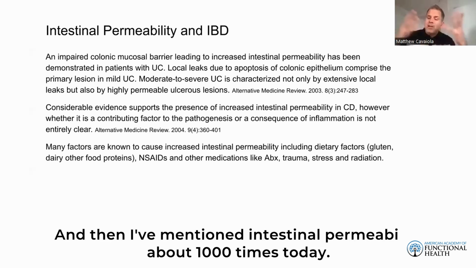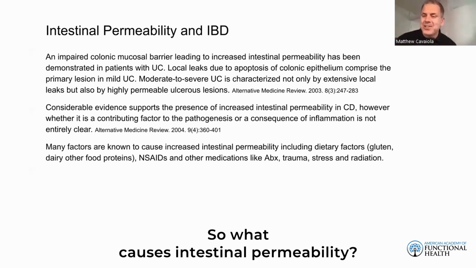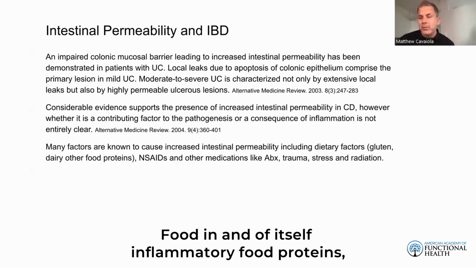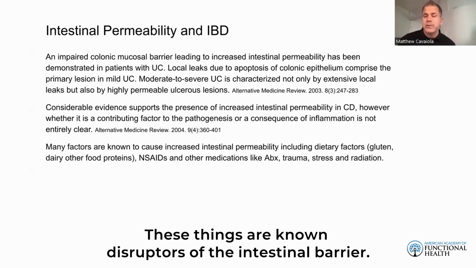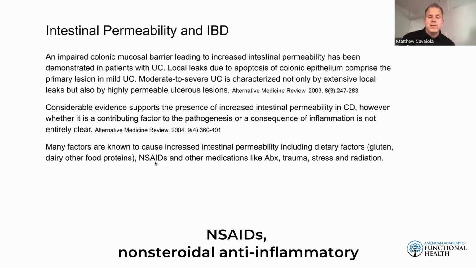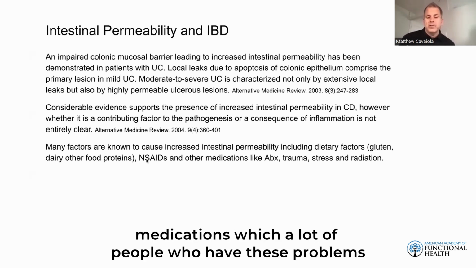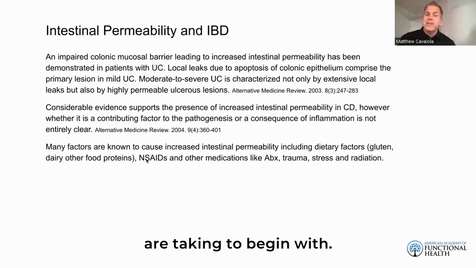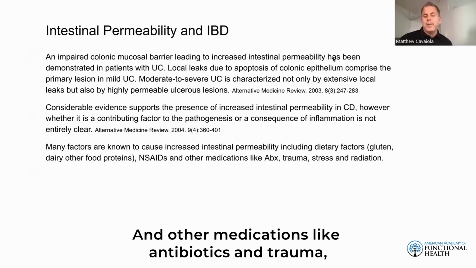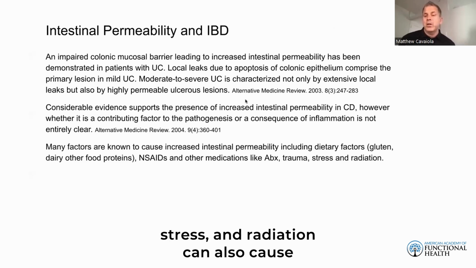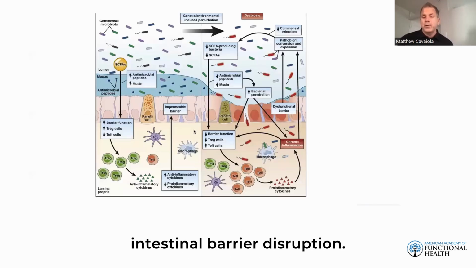And I've mentioned intestinal permeability about 1,000 times today. So what causes intestinal permeability? Food in and of itself: inflammatory food proteins, gluten and dairy, right? Corn. These things are known disruptors of the intestinal barrier. NSAIDs, nonsteroidal anti-inflammatory medications, which a lot of people who have these problems are taking to begin with, can exacerbate their problems. And other medications like antibiotics, and trauma, stress, and radiation can also cause intestinal barrier disruption.